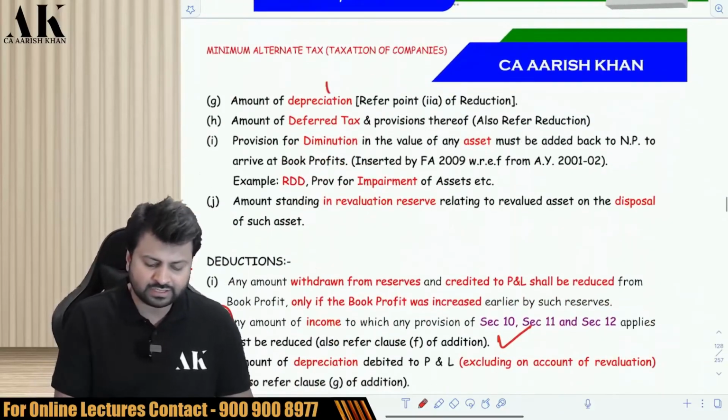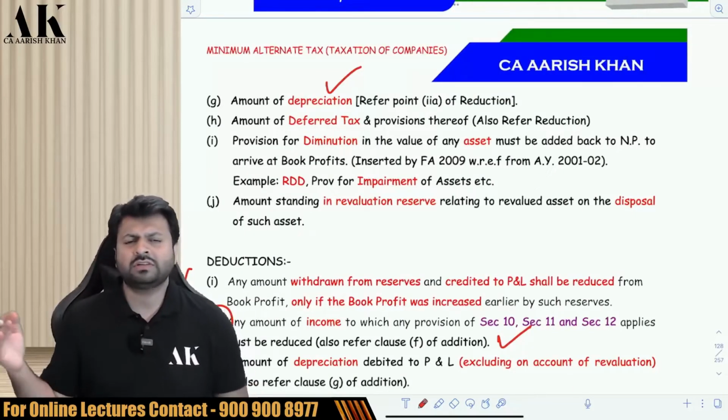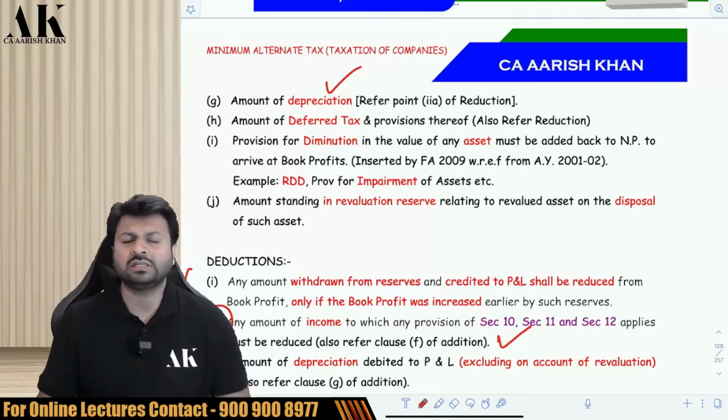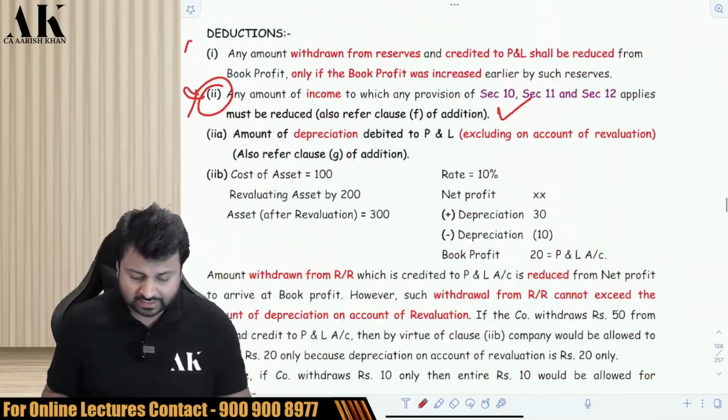Next point is depreciation. So you have to add back depreciation under MAT. In the normal provision also you add back depreciation and then you reduce the depreciation as per section 32. In MAT also you have to add back depreciation and then you have to reduce the depreciation which is other than the revaluation portion.